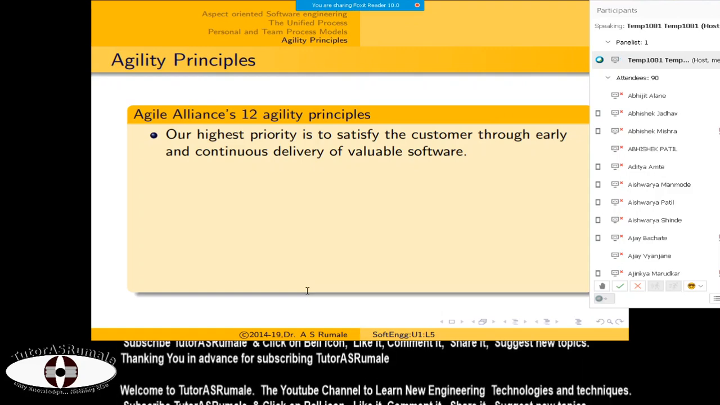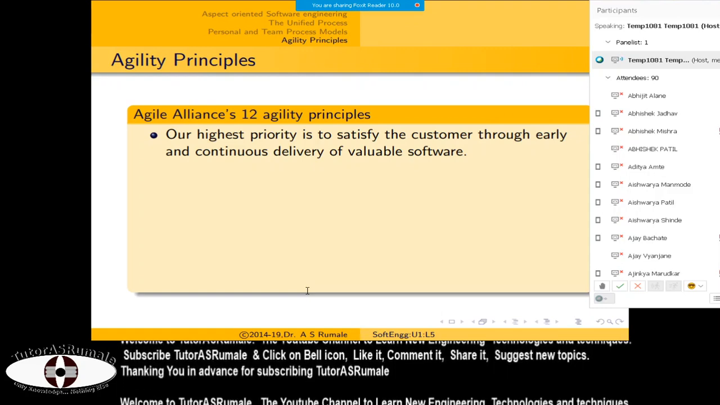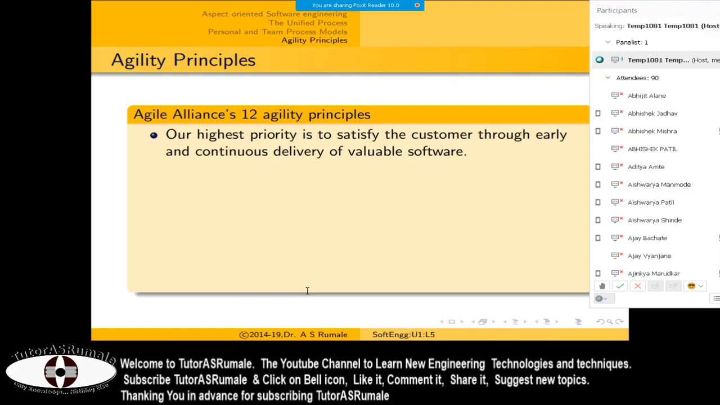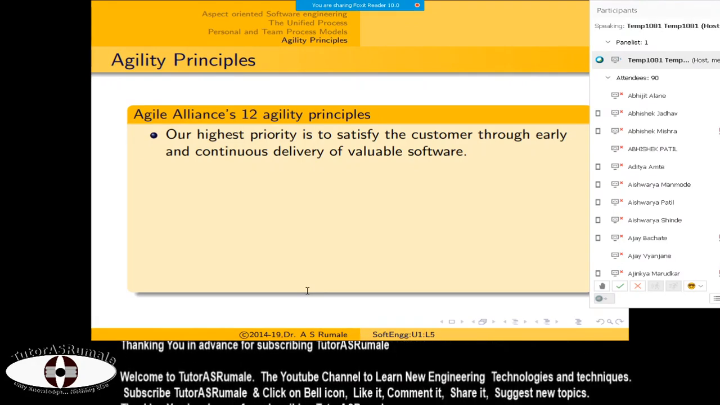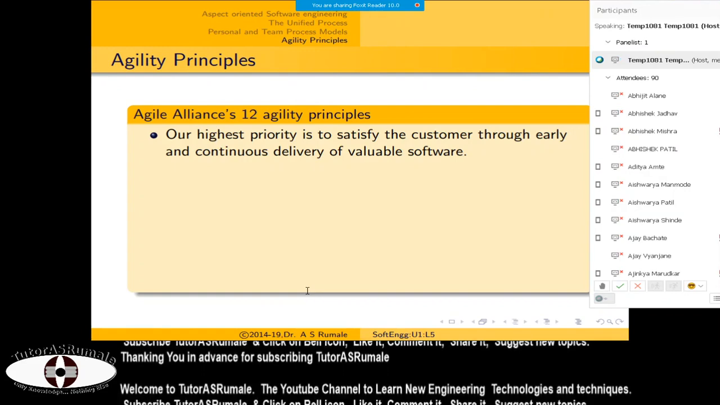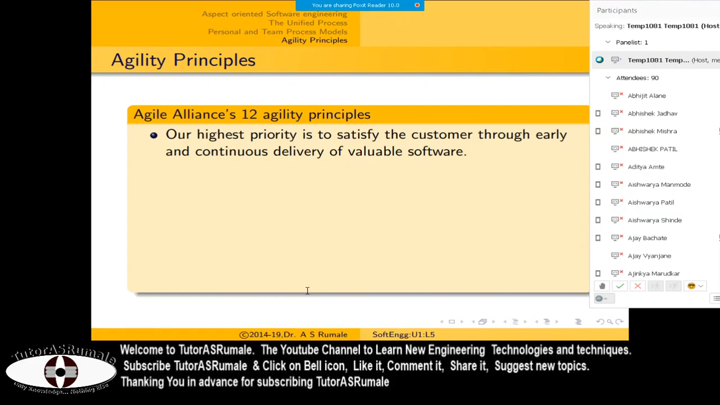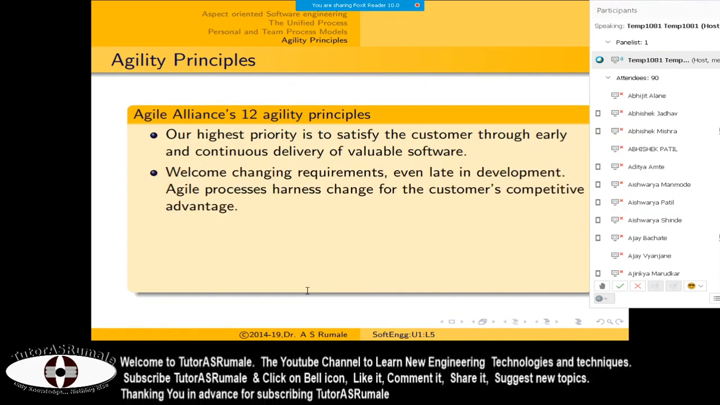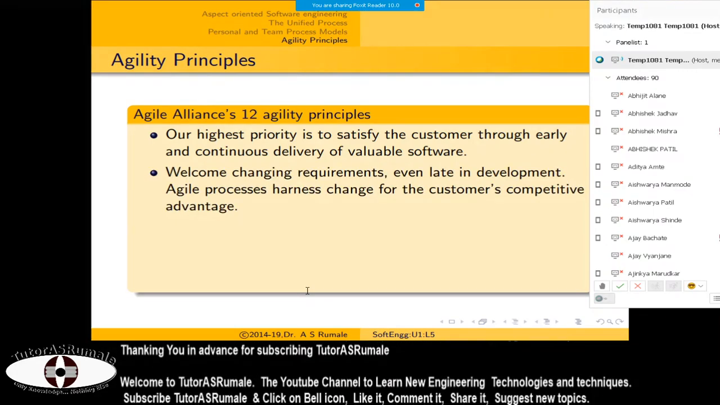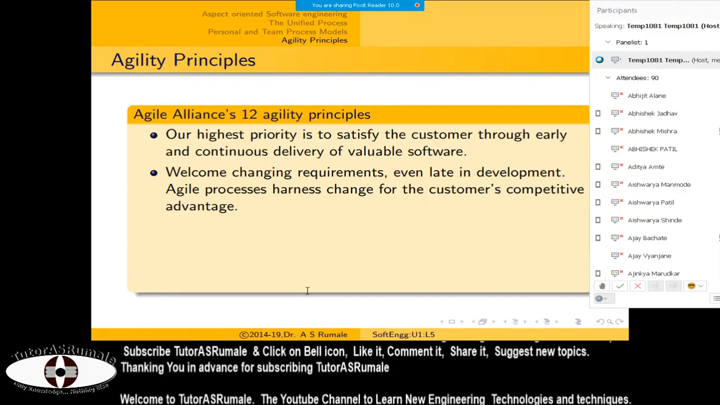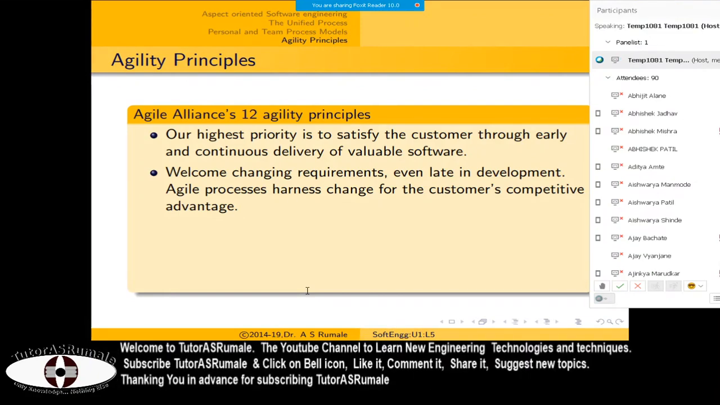The first is: the highest priority is to satisfy the customer, because software is a product, and if the customer is not satisfied by that software, no one is going to buy your product. So the first agility principle is that your software must satisfy the customer.